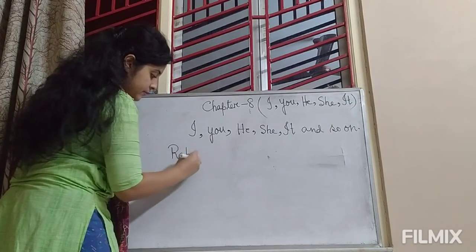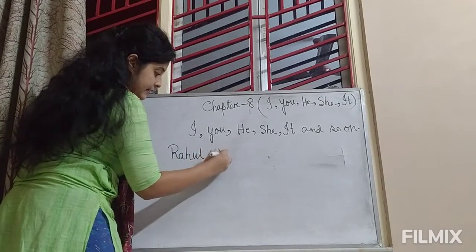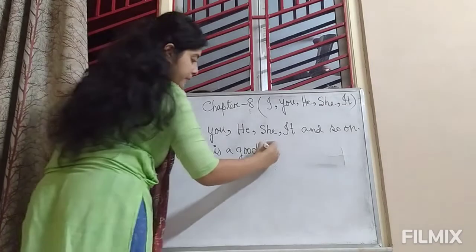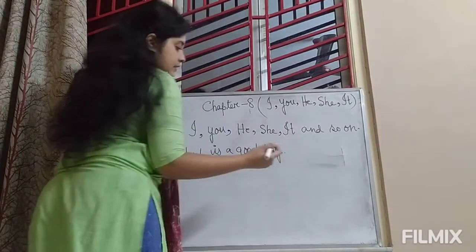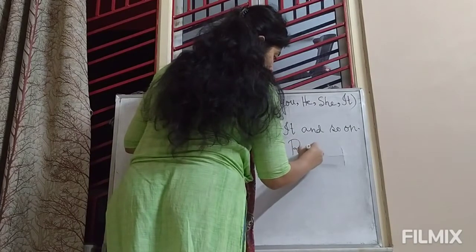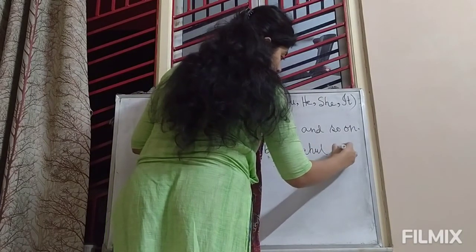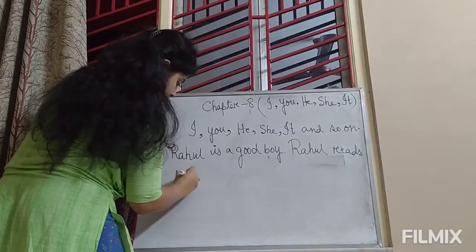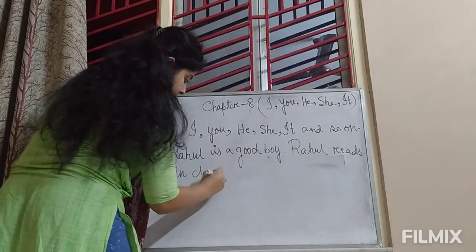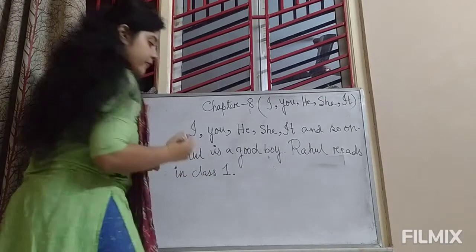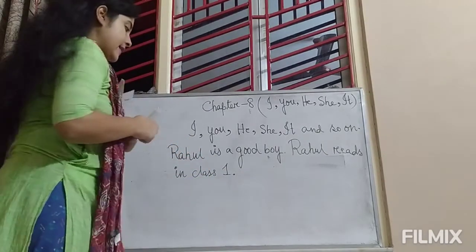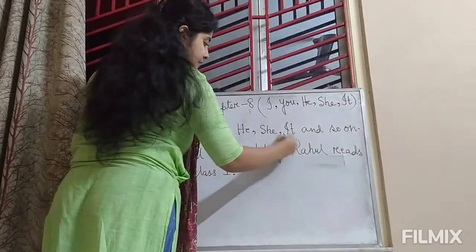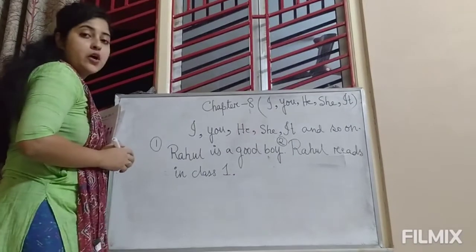Rahul is a good boy. Next line. Rahul reads in class 1. Fine. So here we can see 2 sentences. One is Rahul is a good boy, and second is Rahul reads in class 1.